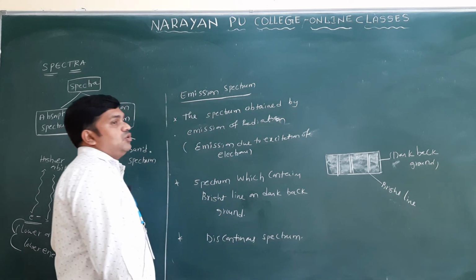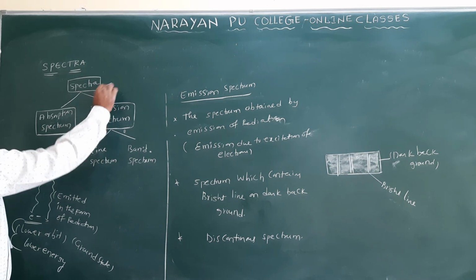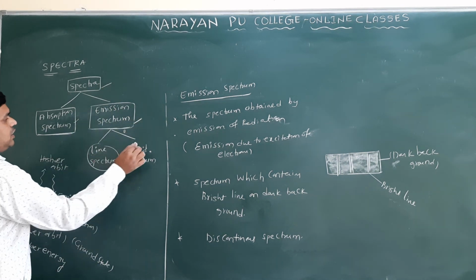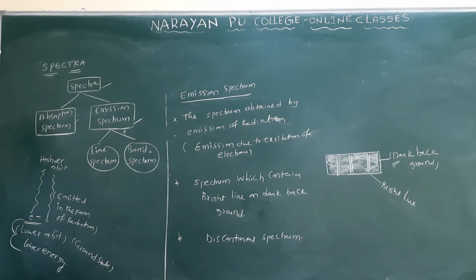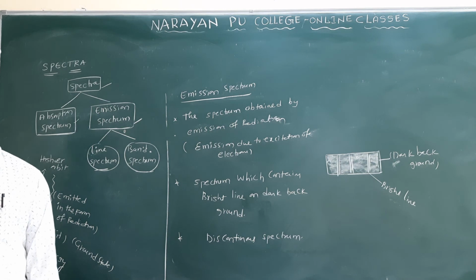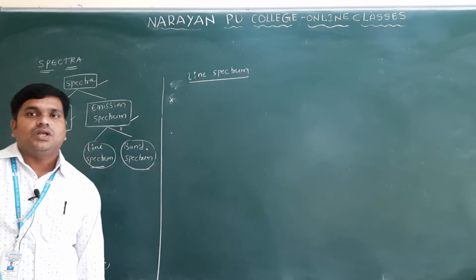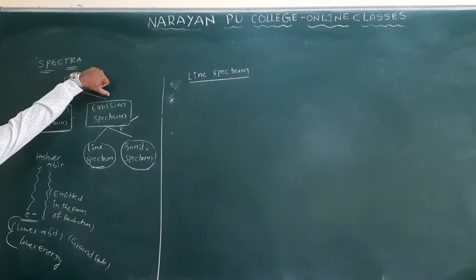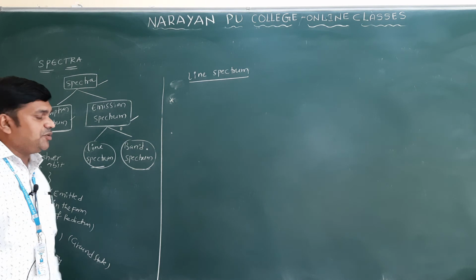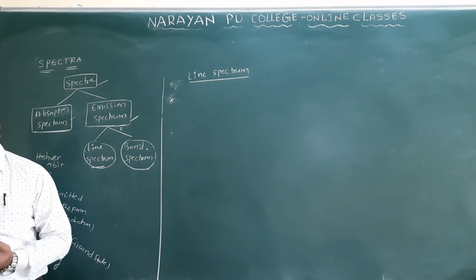So this is regarding the emission spectrum only. Here we discussed the classification of spectra: emission spectrum and absorption spectrum. The emission spectrum is again classified into two types only. The first one is line spectrum and the second one is band spectrum. So we have to discuss the line spectrum first.